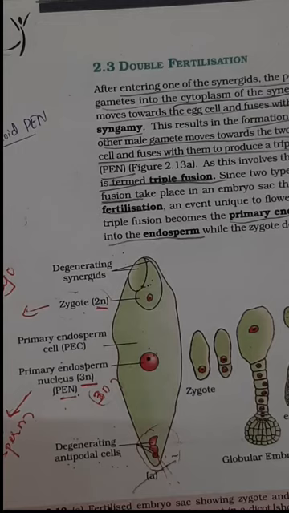We have already completed about 50% of the portion of this chapter. Mainly you have to practice the diagram of anther, embryo sac, ovule, then double fertilization for theory, and microsporogenesis and megasporogenesis, those are very important, and double fertilization and artificial hybridization. In artificial hybridization, the removal of anther, that is emasculation, is very important.